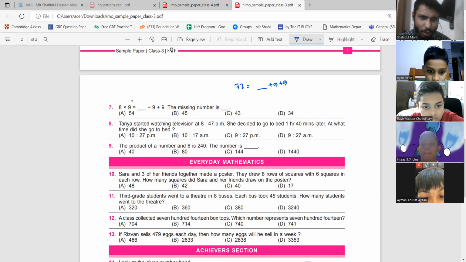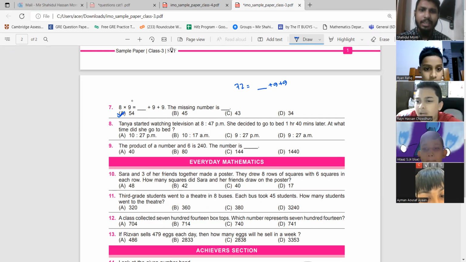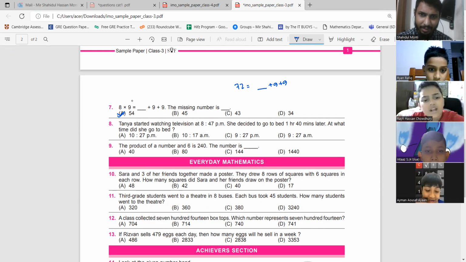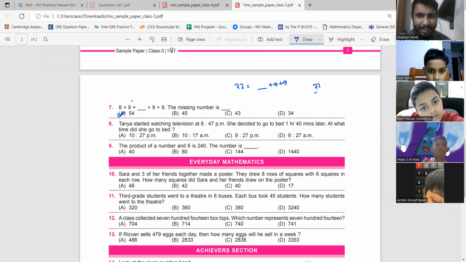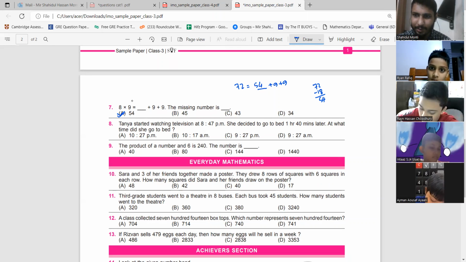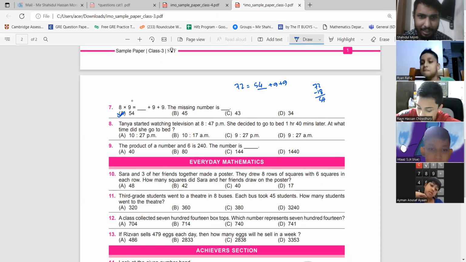Is that 54? Then how is it 54 minus? Sir, how is it minus? Because let's say on the left hand side you have 72. On the right hand side you have 9 plus 9, 18. What do I place in this empty space? So 72 minus 18, I'm left with 54. So I can place a 54 here. Can you follow me, Ryan, now? Ryan Hassan? Yes. Okay, so we do a subtraction to find it.